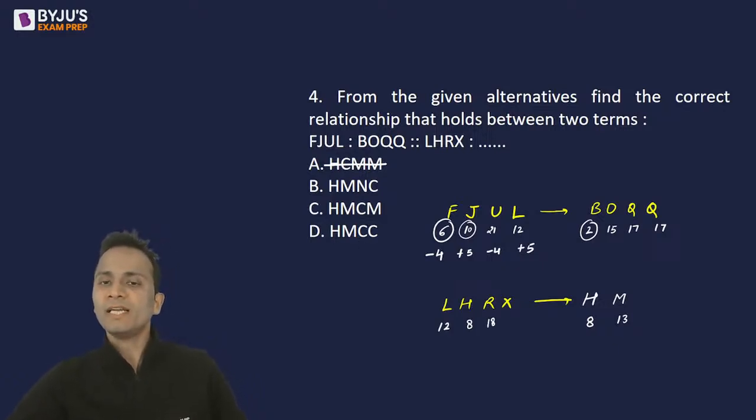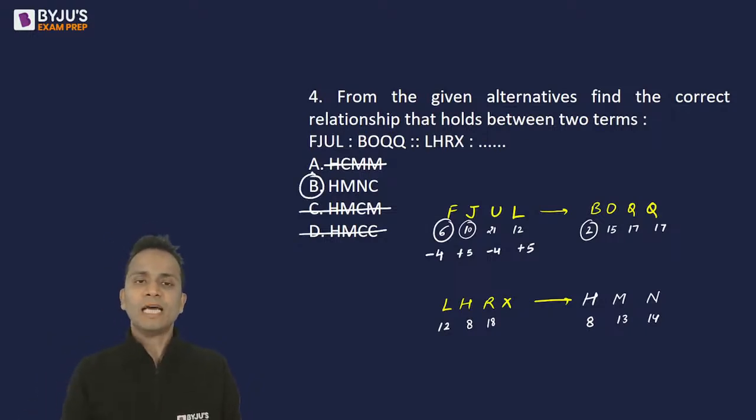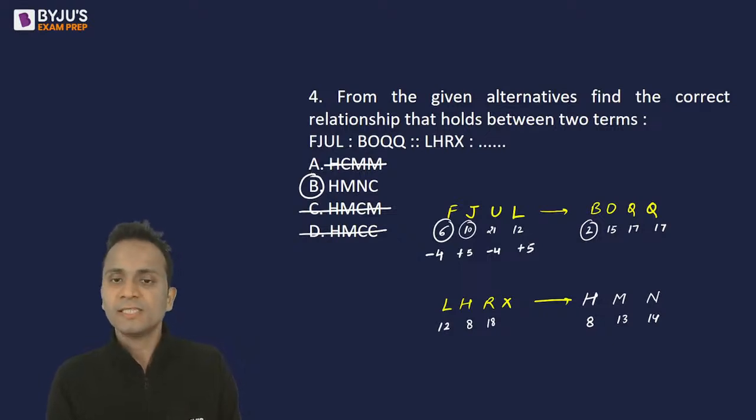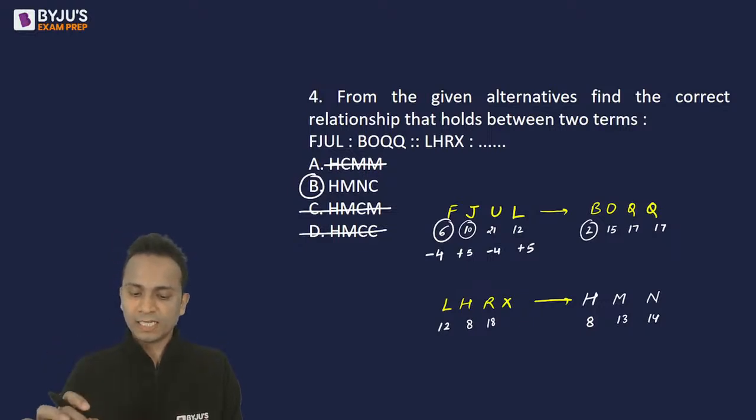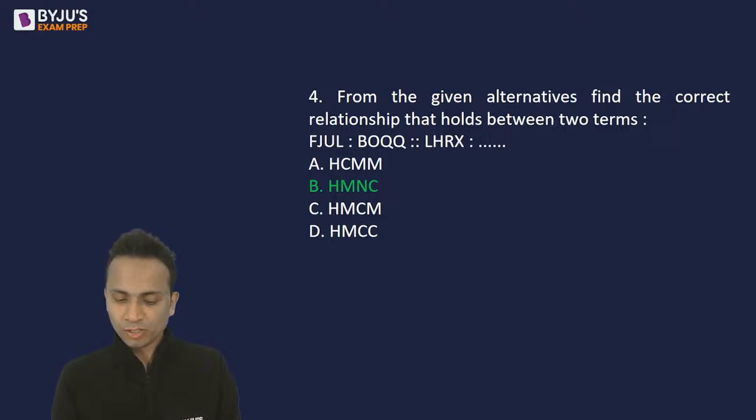Then R is 18. 18 minus 4 is 14. The next alphabet will be N. So option C is removed. Option D is removed. So I have removed the 3 options. The correct answer should be option B, that is HMNC. So HMNC is the correct answer, option B. And yes, that is the correct answer. So correctly given earlier by Rutuja and Harshit and Ravina, 3 students.